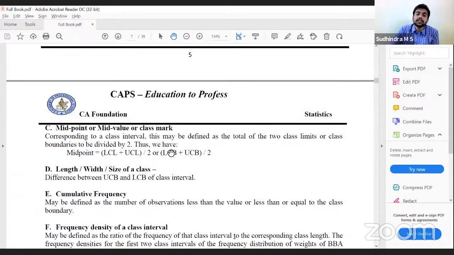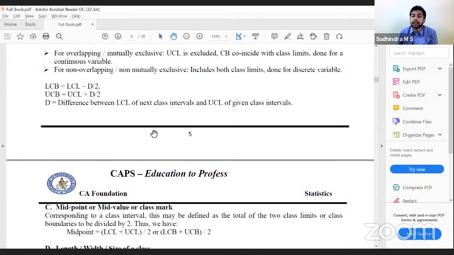Next is midpoint, mid value or class mark. So simple. This is the point at which the class limit or class boundaries can be divided by 2. So how do you calculate the mid value? Either you consider class limit or you consider class boundary, you'll get the same answer. So LCL plus UCL by 2 or LCB plus UCB by 2. You take the average, that would be the midpoint.